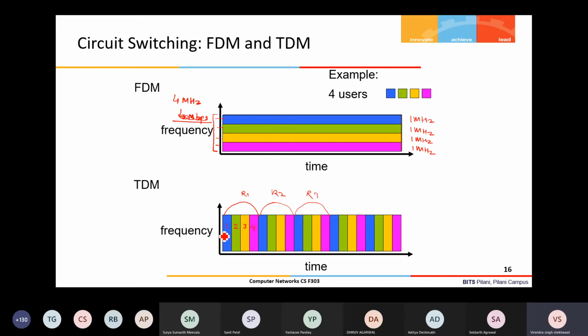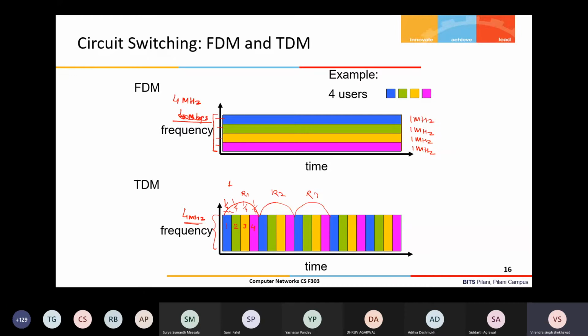Every user is getting one time slot in each round, and in that time slot it can use the entire 4 megahertz bandwidth. If you assume this is a 4 megahertz total channel capacity, the entire bandwidth will be used, but the time slot will be, let us say, the total 1 unit time divided so that 1/4 time the first user will get, the second 1/4 second, and then the third 1/4 and fourth. Like that it will be there, right?